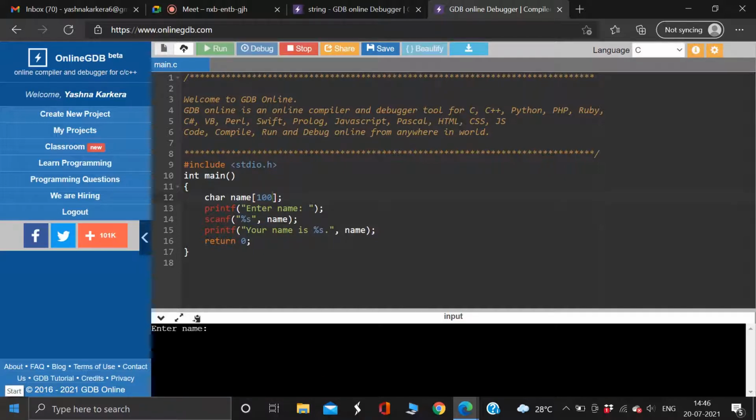Okay. Now I'll write all your names. Abhinaya, Safa, Komal, Mahib.